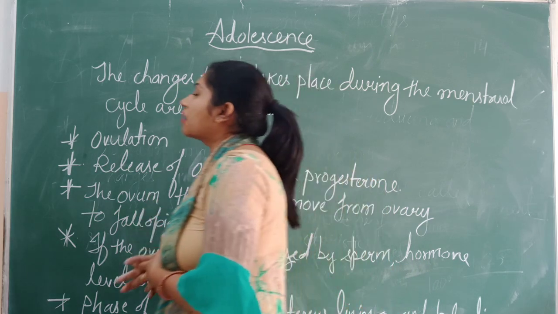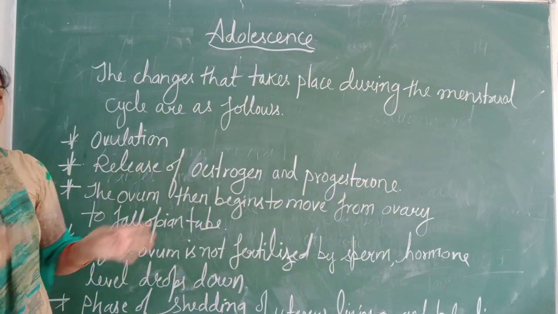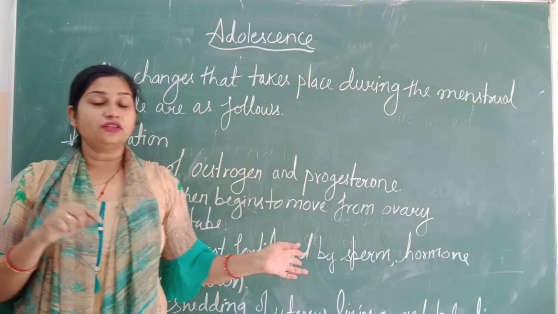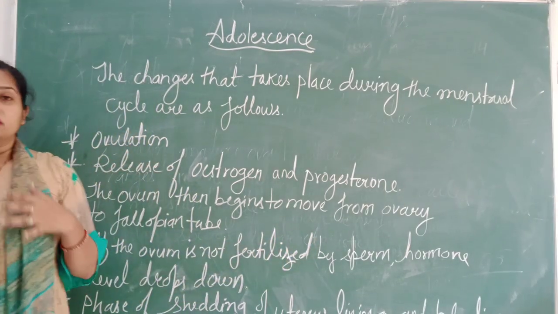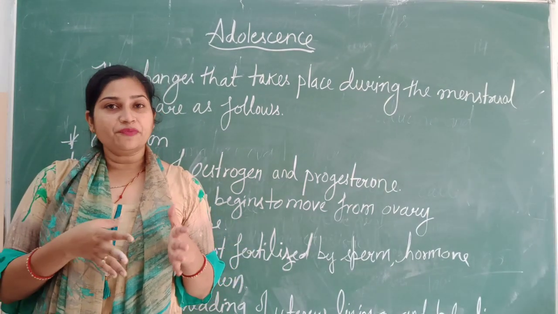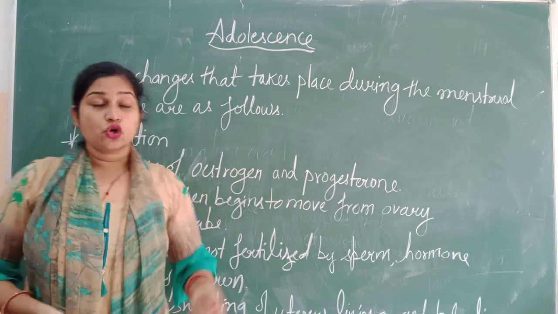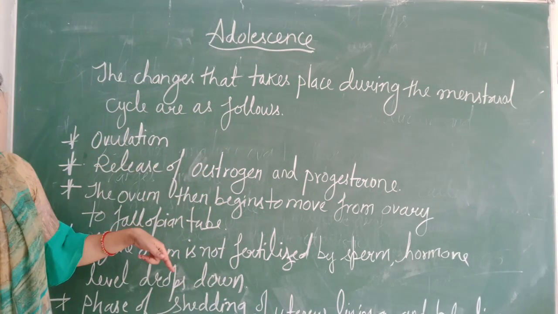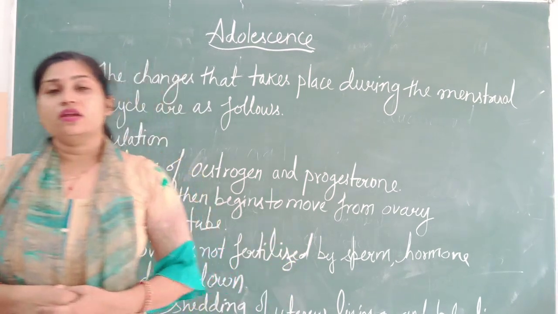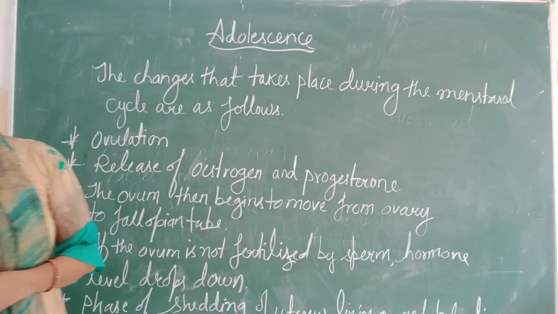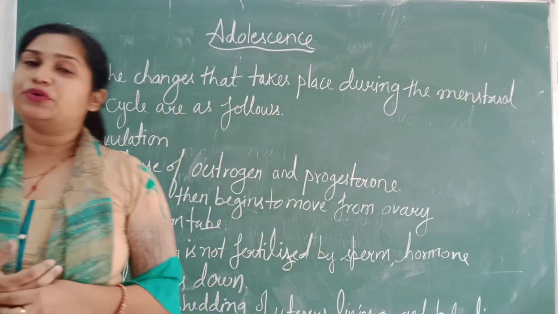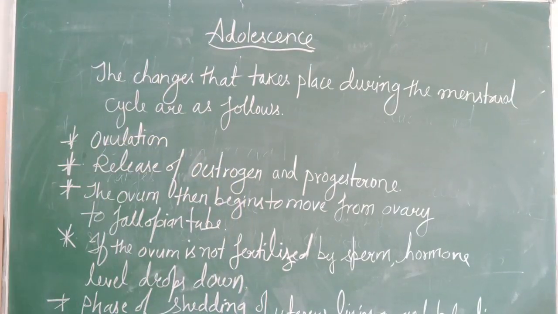So this is all about the menstrual cycle and the associated changes. The definition of the menstrual cycle is the release of a mature ovum by the ovary and the associated changes. Now next topic, let's talk about nutritional requirements and personal hygiene.